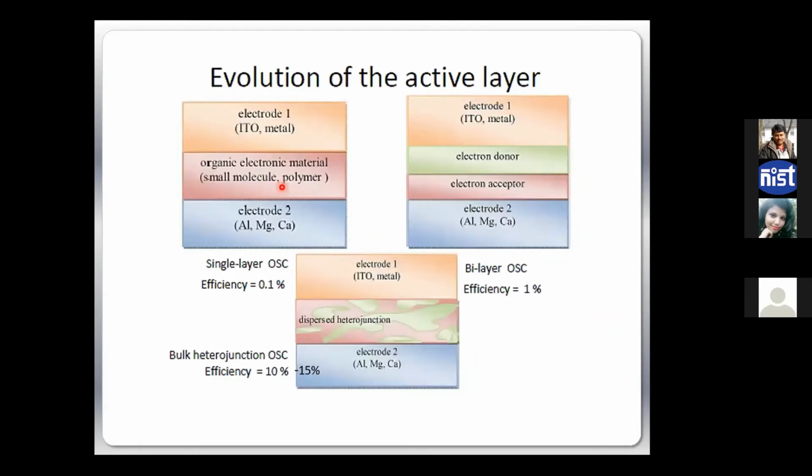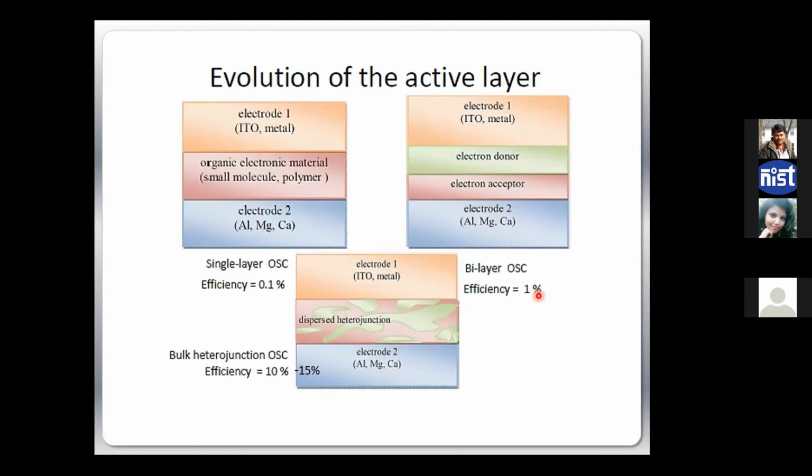Once they saw that organic semiconductors are semiconducting in nature, they started making devices. The first generation device was like we took two electrodes and sandwiched one single layer between them, the way we do for silicon. Unfortunately, those solar cells showed an efficiency of only around 0.1%. And then came the bilayer concept: one p-type semiconductor, one n-type semiconductor, here called donor and acceptor molecules, sandwiched between two electrodes. The efficiency increases up to 1%, which is almost a 10 times improvement, right?